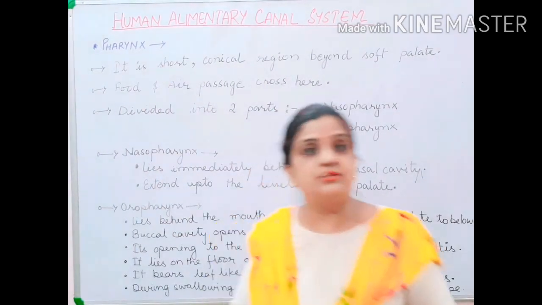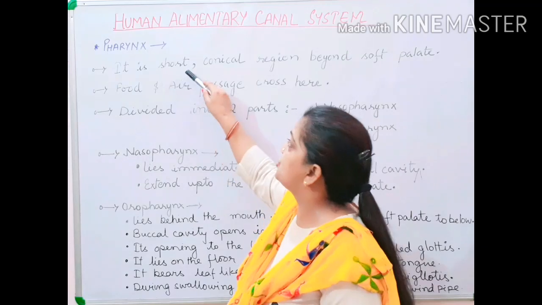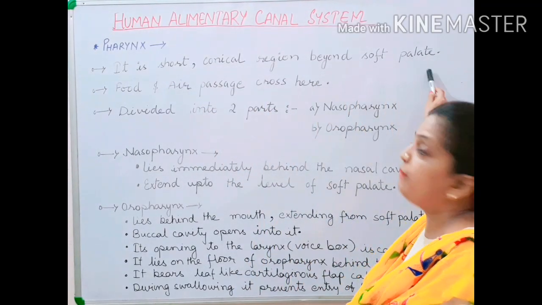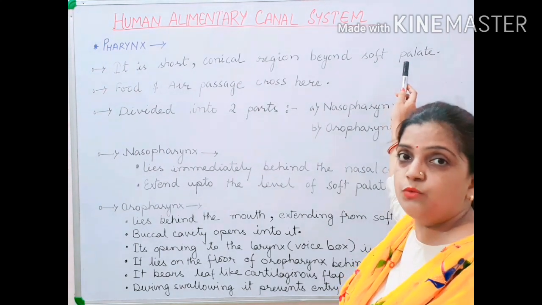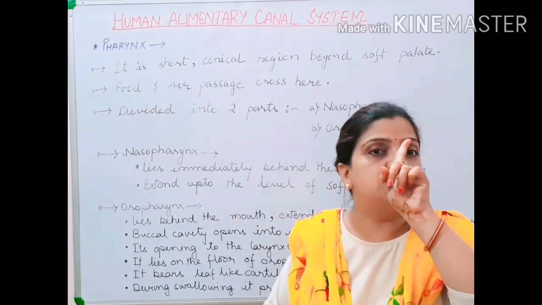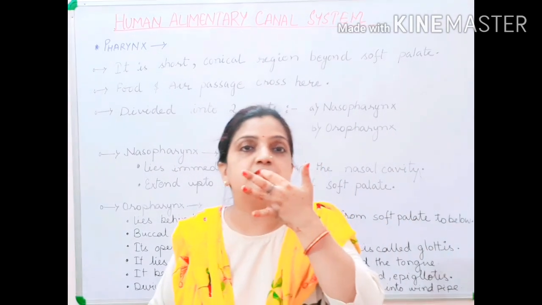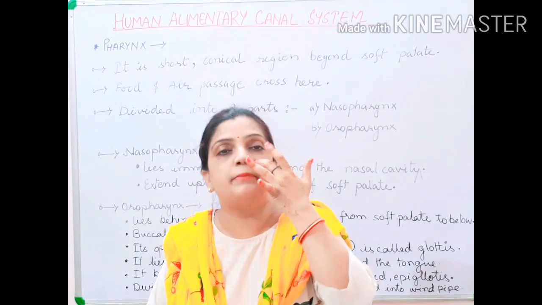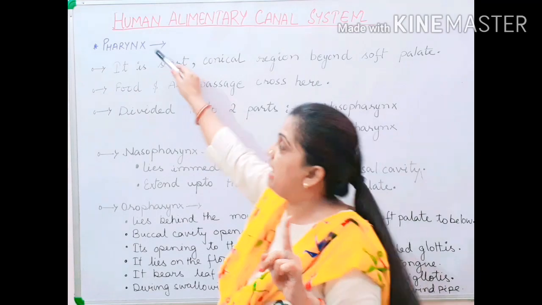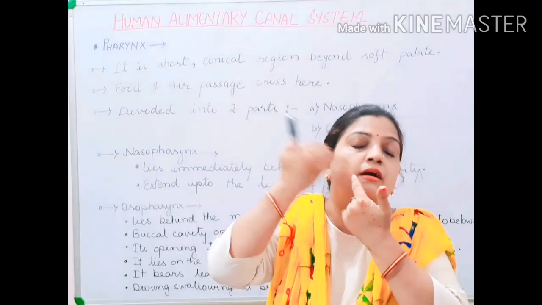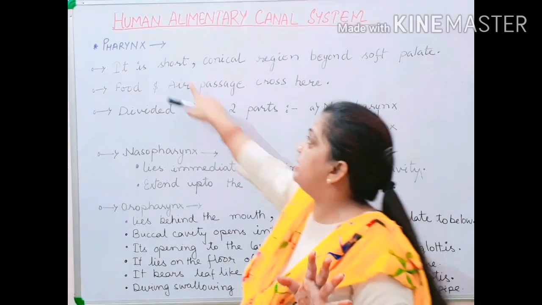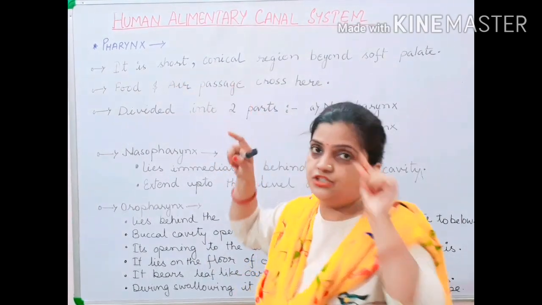Now let us know what the pharynx is. Pharynx is a short conical region beyond the soft palate. Now children, hope you know now what the soft palate is. I told you that the palate is the upper part of the mouth, the front part is hard and the posterior part is soft. So your pharynx is at the behind, at the posterior part towards the soft palate. It is a very short part, conical in shape.